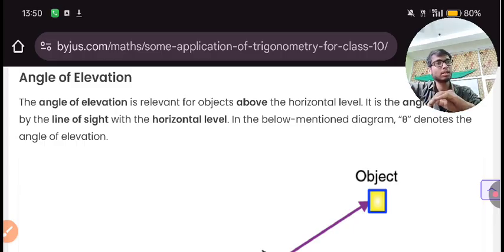It will be discussed in a separate lecture. In a separate lecture, with the help of this board, I will be explaining all the questions. I will tell you how to solve those kinds of questions.